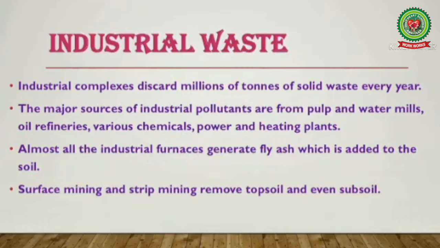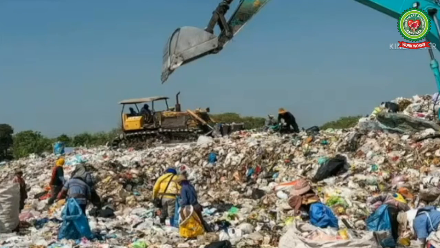So, first one is the industrial waste. Industrial complexes discard millions of tons of solid waste every year. The major sources of industrial pollutants are pulp and paper mills, oil refineries, various chemicals, power and heating plants. Almost all the industrial furnaces generate fly ash which is added to the soil. Surface mining and strip mining remove topsoil and even subsoil. So, this picture depicts how our soil or Mother Earth is polluted by human activities.